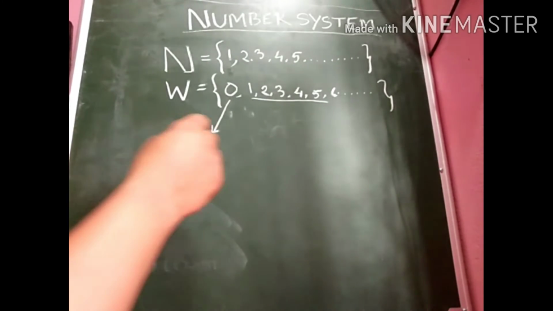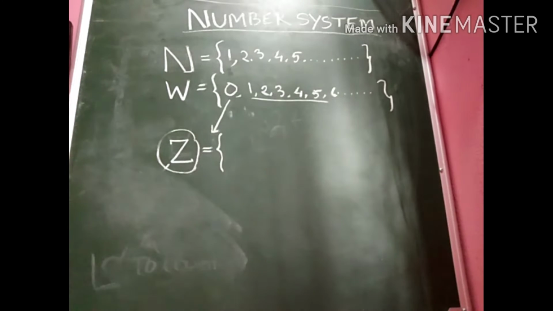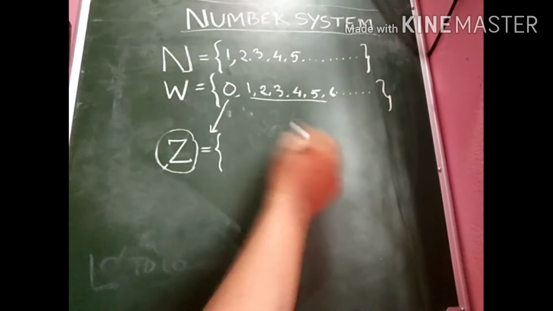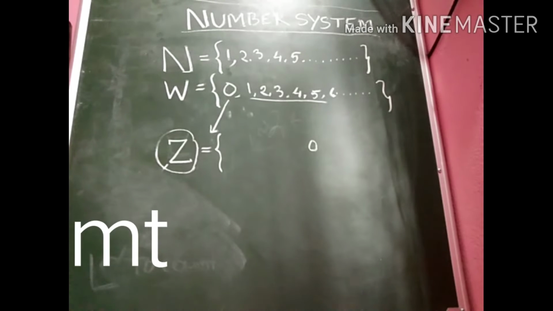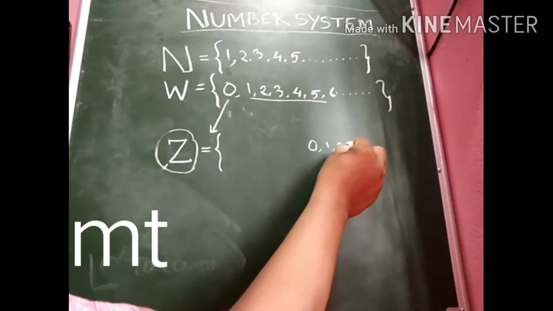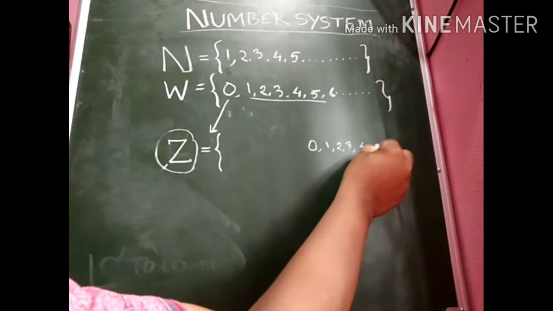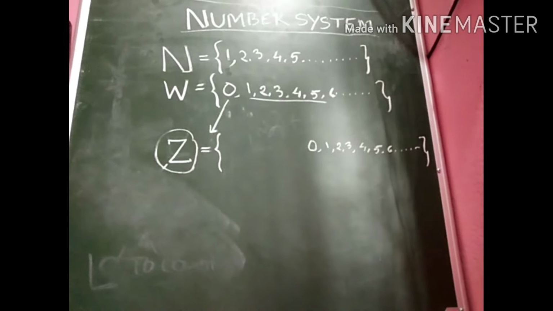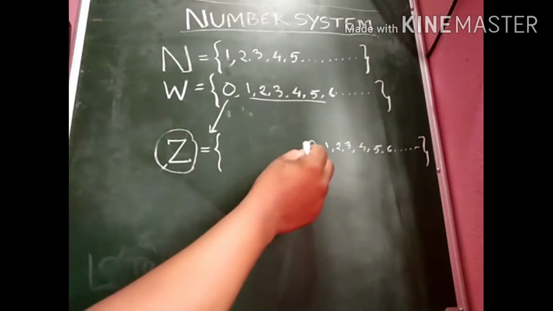Then what numbers should be included in the set of integers? If we put 0 at the center, 0 along with all natural numbers are included inside the set of integers.